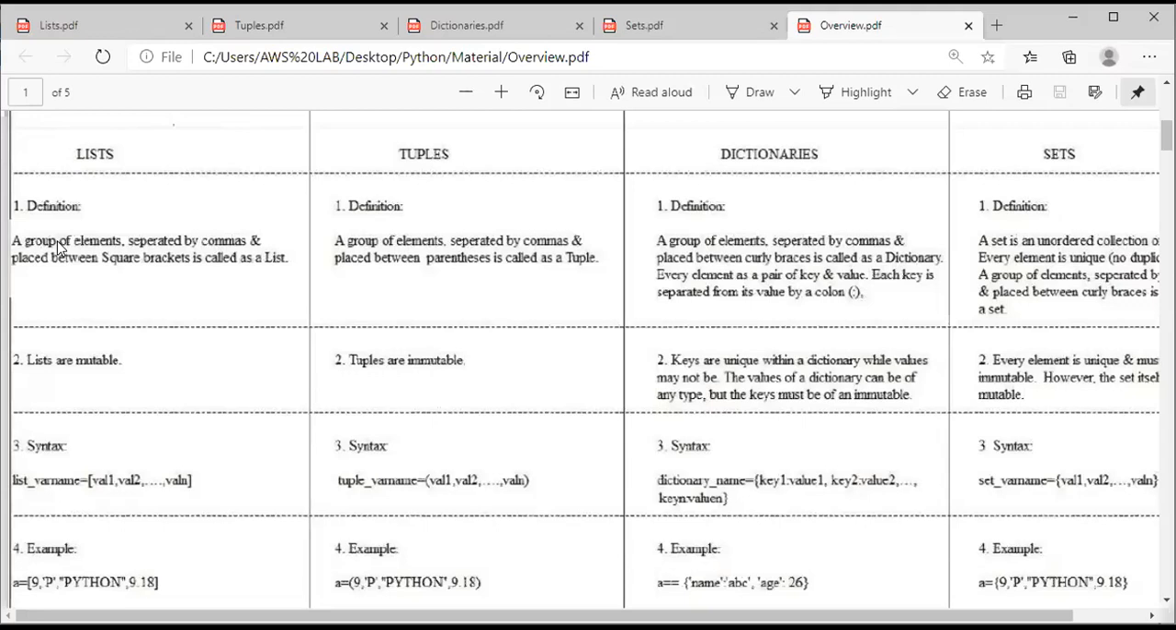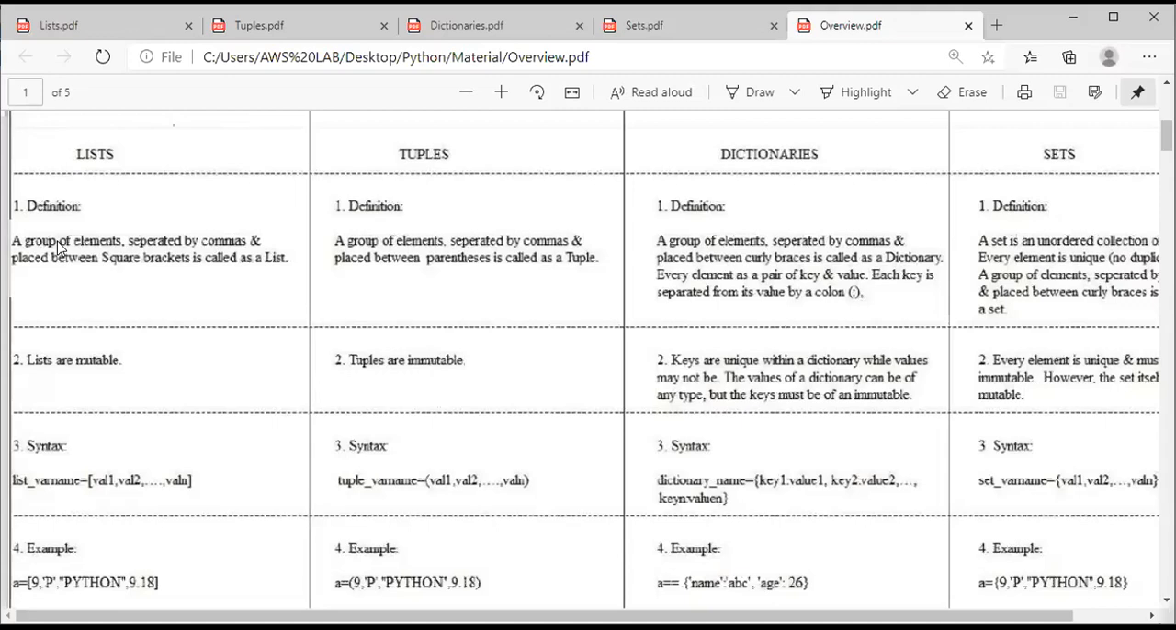Before mentioning the definition of a set, we need to know that a set is an unordered collection of elements, and every element must be unique. No duplicates are encouraged. So before going to the definition itself, you need to know two points: a set is an unordered collection of elements, and the second point is that every element is unique. The elements we consider in a set must be unique. No duplication or repetition of elements is encouraged.